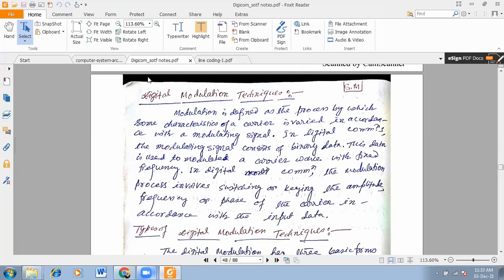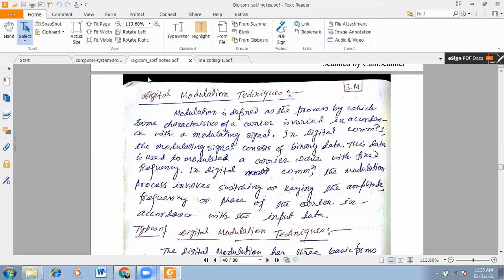If the frequency of the carrier wave changes in accordance with the instantaneous value of the modulating signal, it is called frequency modulation. If the phase of the carrier changes in accordance with the instantaneous value of the modulating signal, it is called phase modulation. In that case, both the modulating signal and the carrier are analog.